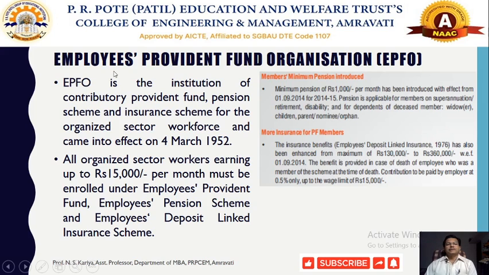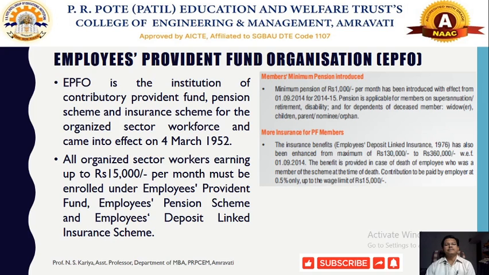That is called the Employees Provident Fund Organization, EPFO. Now what is the role of EPFO? EPFO is a form of organization or institution of contributory provident fund. Contributory provident fund means the contribution collected from the employees as well as from the employers. By means of that, they provide a provident fund or pension, or some sort of insurance to the workforce, specifically those belonging to the organized sector.